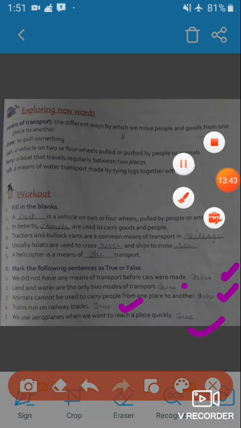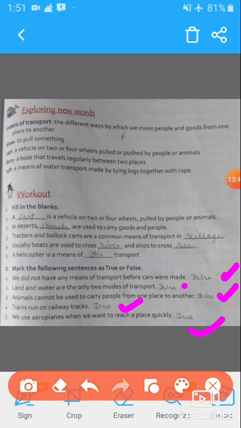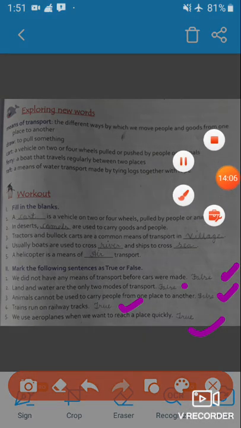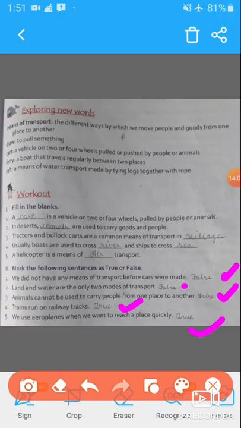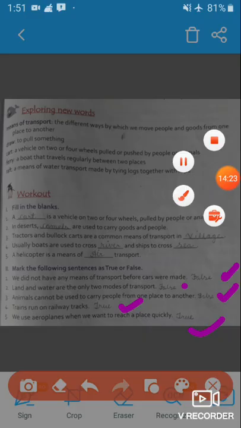So students, the life skill from this chapter is, smoke from vehicles dirties the air and makes us fall ill. Avoid using vehicles for traveling short distances. Try to walk wherever you can, and walking also helps to keep our bodies fit. So students, I hope you understood these lines and you should follow this in your daily life.